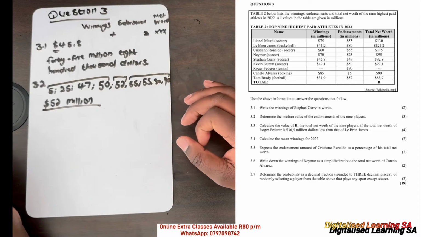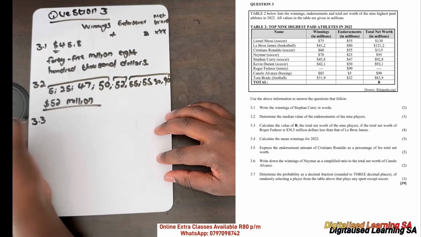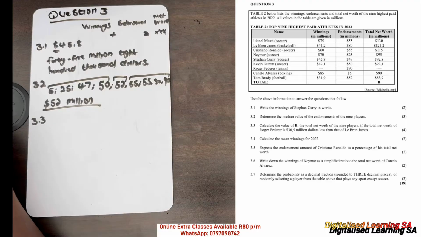Now let's move to question 3.3. It says calculate the value of B. We can see that B is the total net worth of the 9 players, if the net worth of Roger Federer, which is an empty space on our net worth column, is $30.5 million less than that of LeBron James.